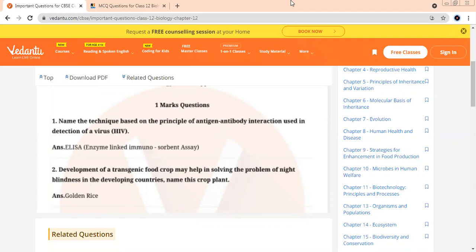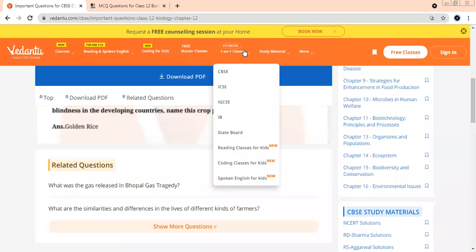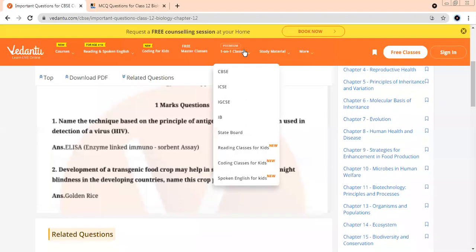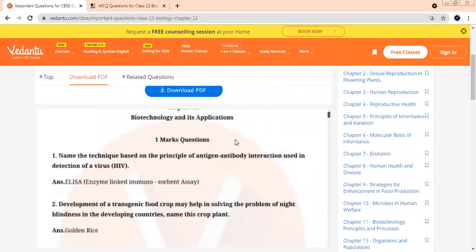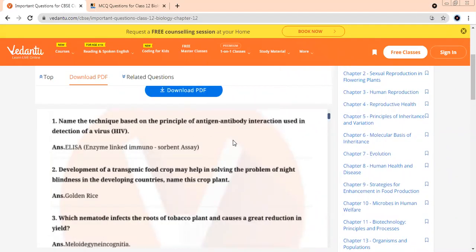Yes, it is ELISA. What is the full form? Enzyme linked immunosorbent assay. Yes. Okay. We'll move on to the next one very quickly. Okay, next one. Beta, the spelling of immuno, very carefully you need to see, all of you. It is not single M, it is double M.